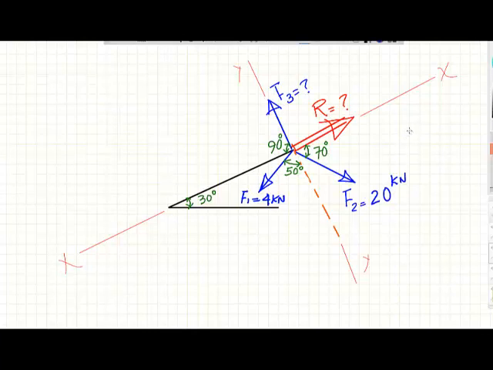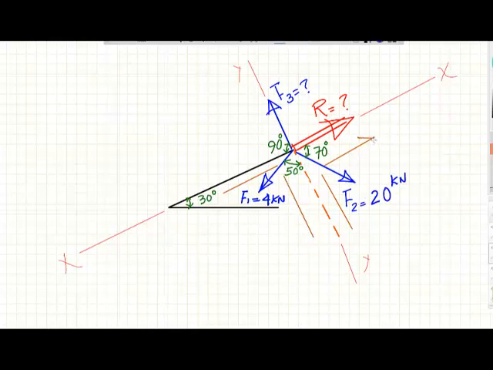So for F2, this will be the F2x, and this will be the F2y. And for F1, this will be F1x, and this will be F1y.